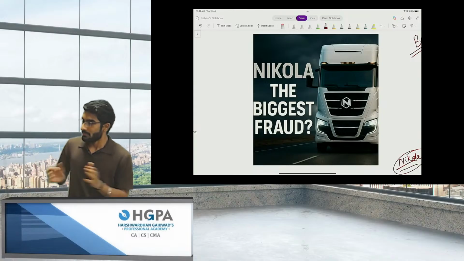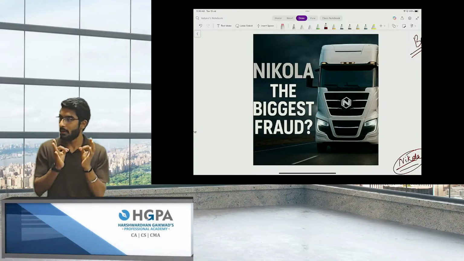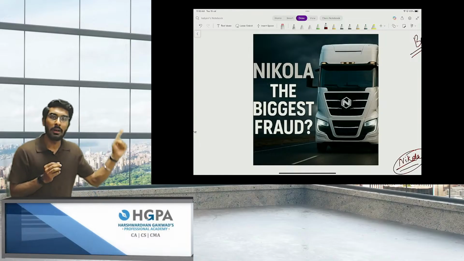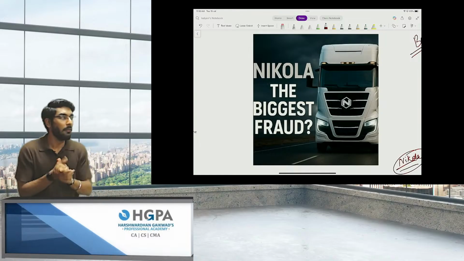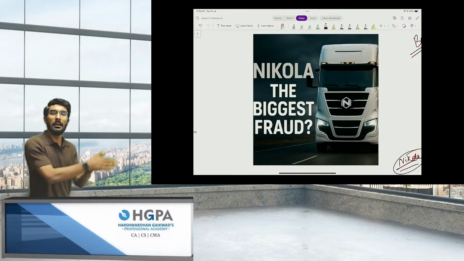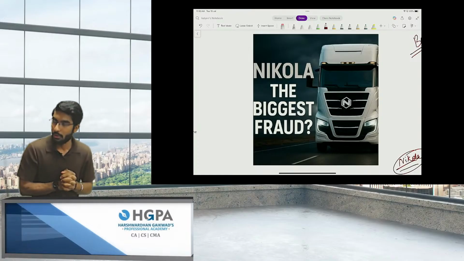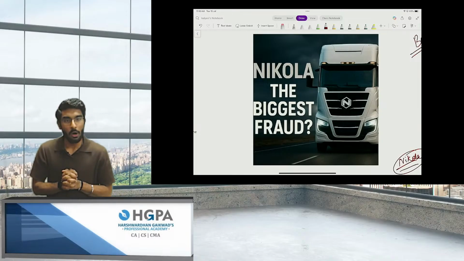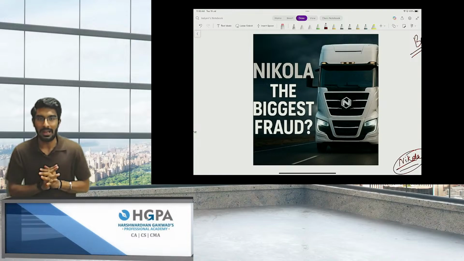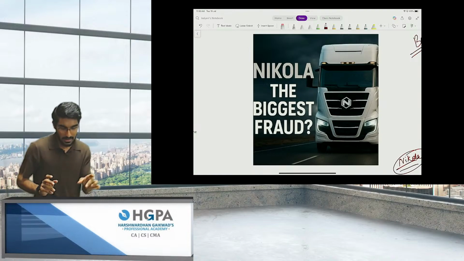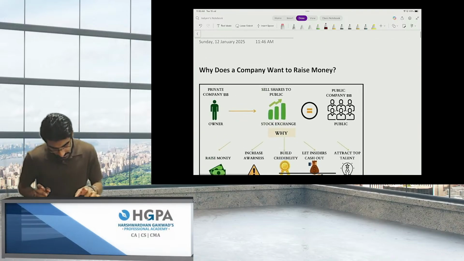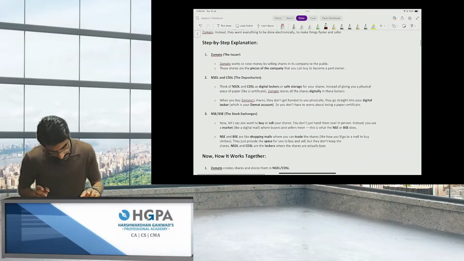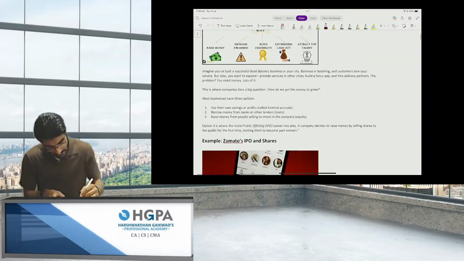Right, people? So the reason we are learning this chapter as professionals is to not repeat frauds like Nikola. That is the reason we are studying this chapter. Okay, people. Now, without wasting any time, let's get started with the first chapter, that is raising finance from capital markets.